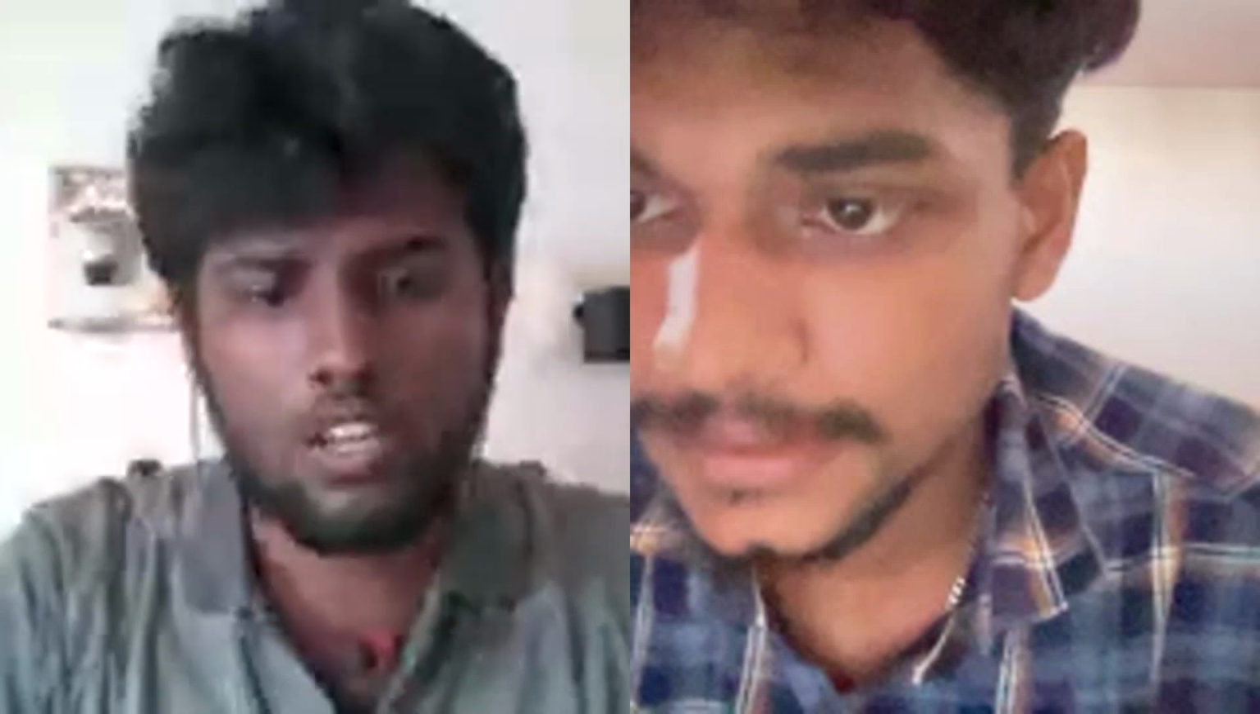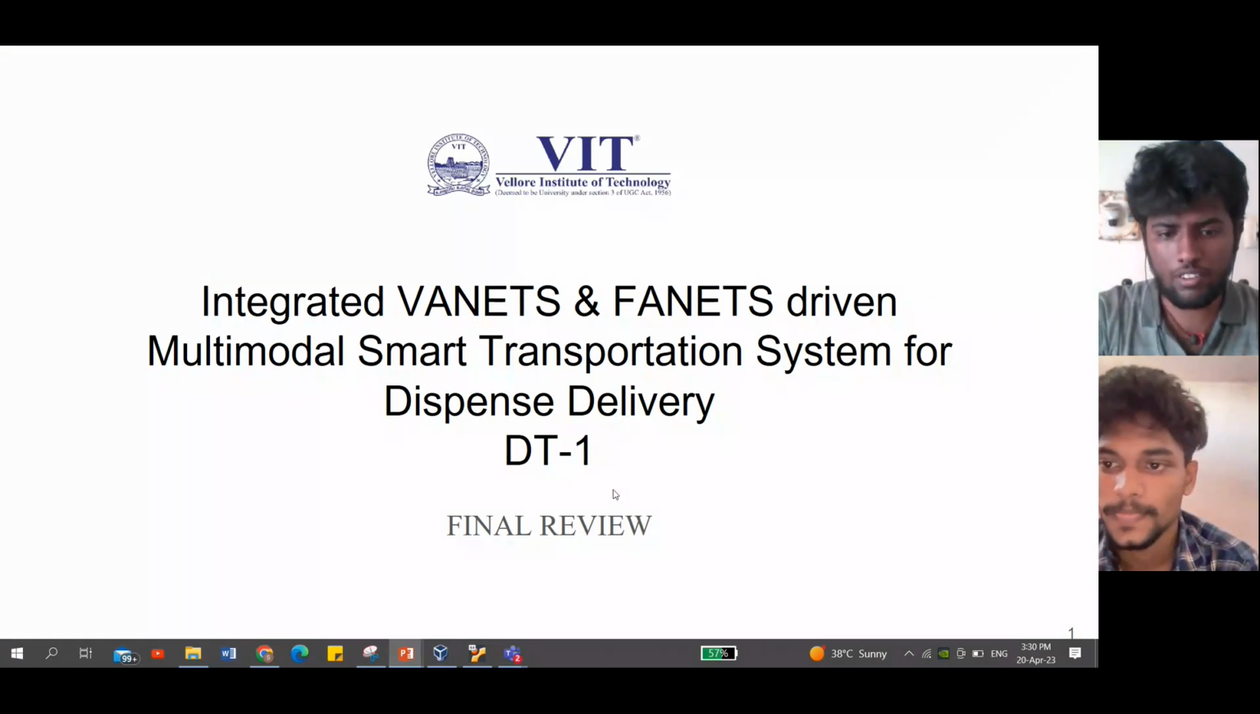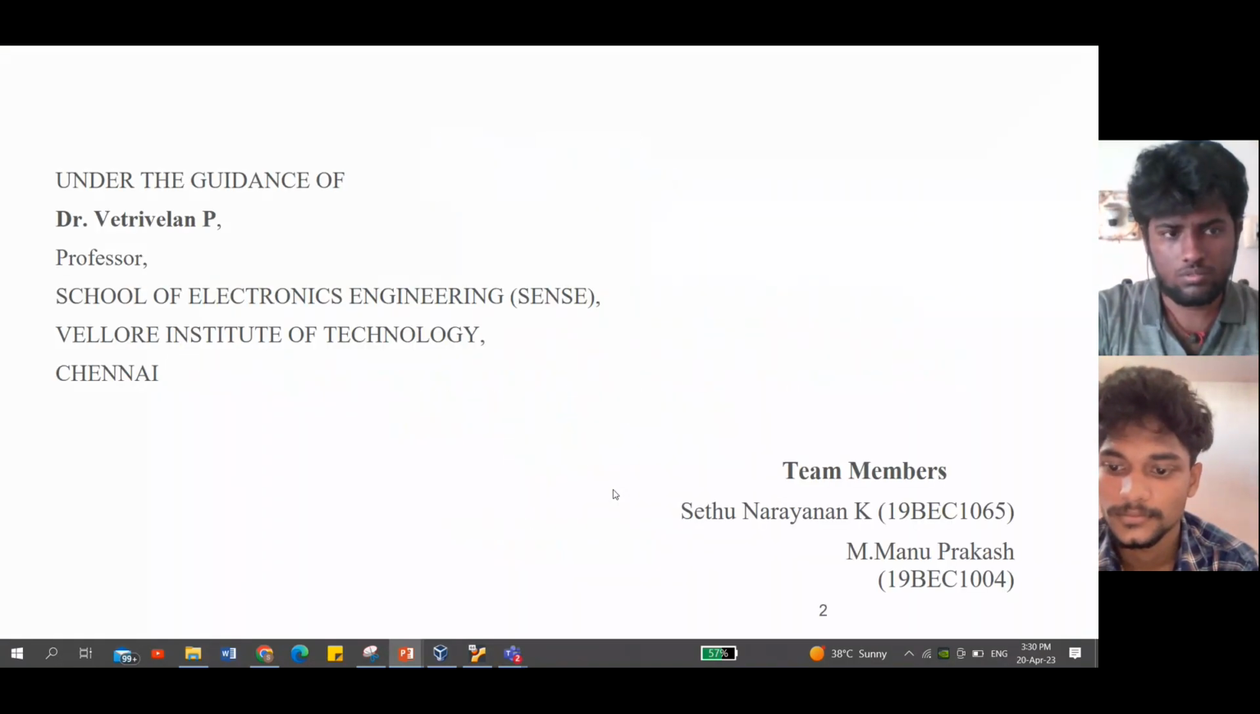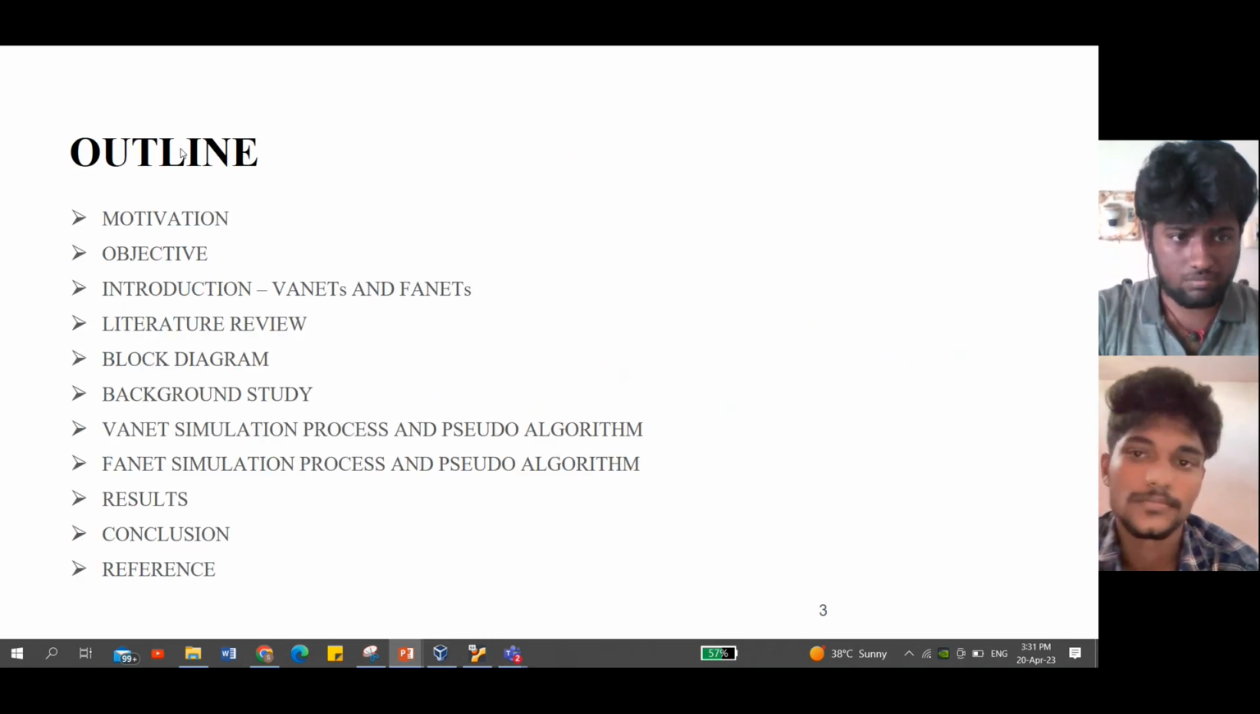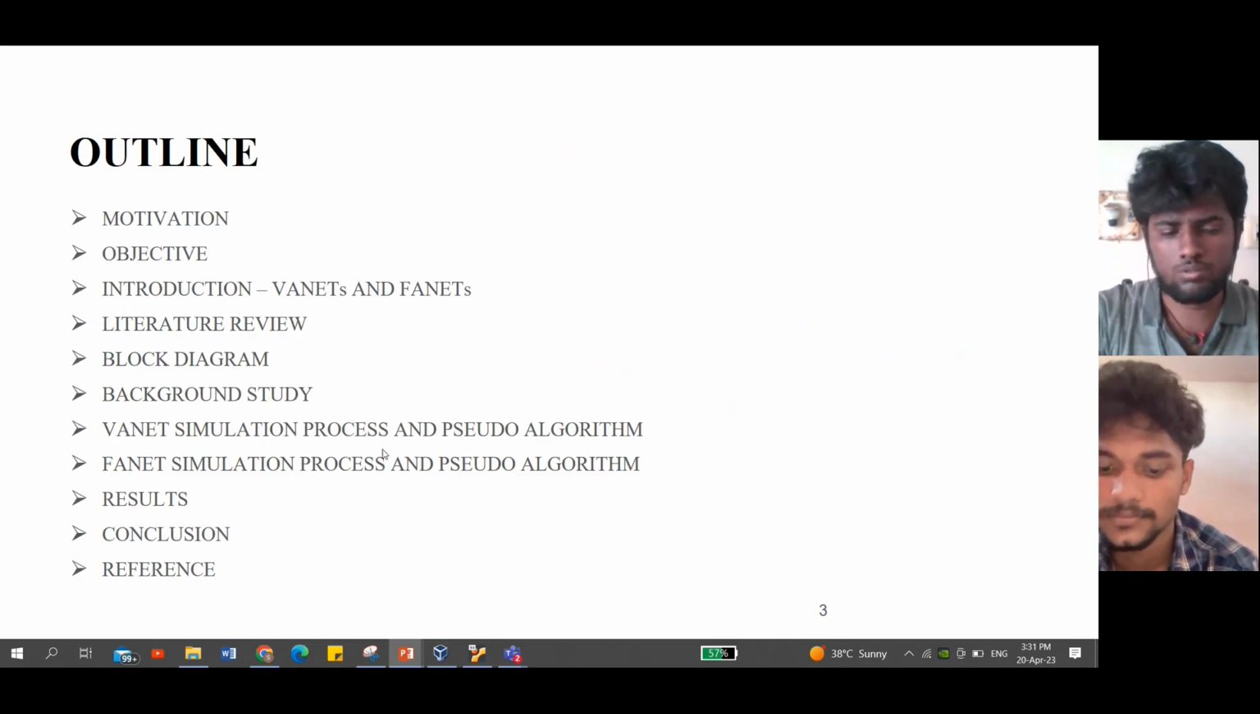FANETs-driven multimodal smart transportation system for delivery. And this we are going to give our final review. And this is our guide. And myself, Sedunarayanan, and this is Madhu Prakash. And this is the outline of what you are going to see.